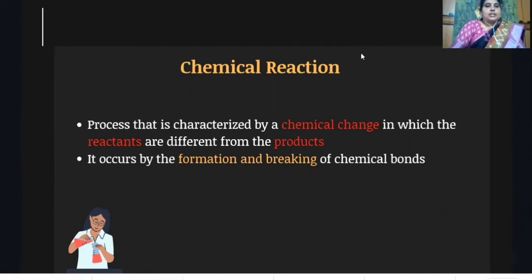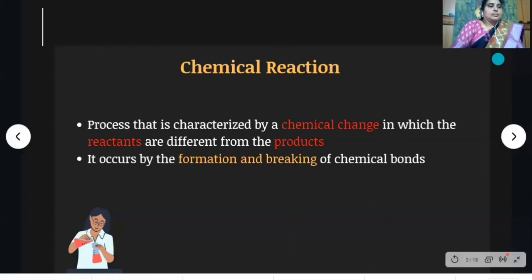It is a reversible process. In chemical change, in day to day life, you observe milk changes into curd and rusting of iron. So these are irreversible processes, whereas physical change is a reversible process.